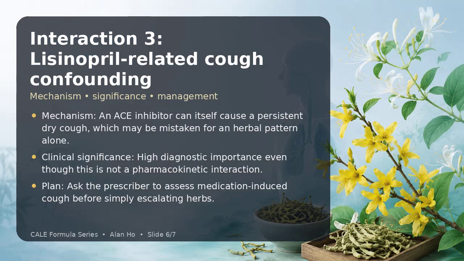Interaction 3 is lisinopril-related cough confounding. The mechanism is an ACE inhibitor can itself cause a persistent dry cough, which may be mistaken for an herbal pattern alone. The clinical significance is high diagnostic importance even though this is not a pharmacokinetic interaction. My management plan is ask the prescriber to assess medication-induced cough before simply escalating herbs.